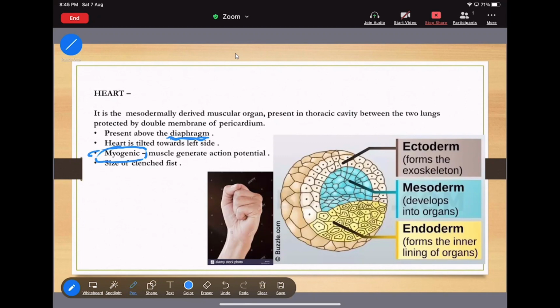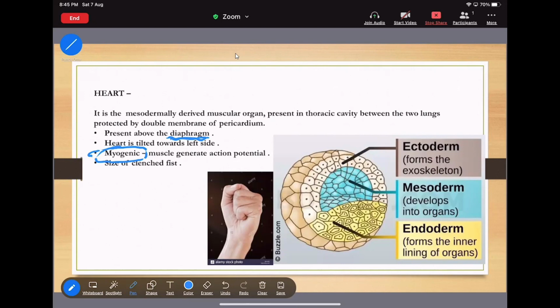That means the nodal tissue present in the heart is made of muscle, and that muscle is going to generate the action potential. I think you understand myogenic.